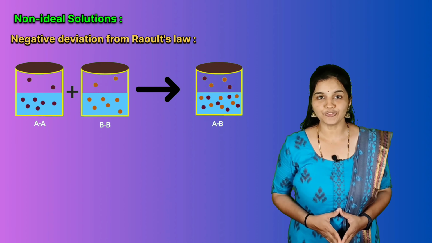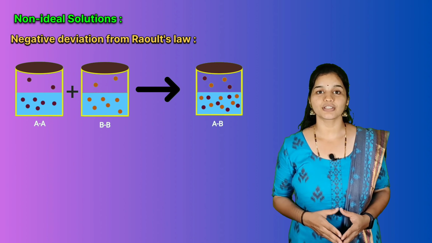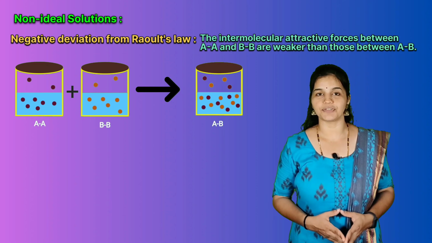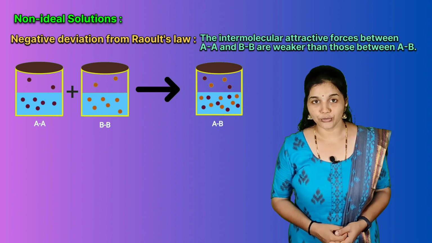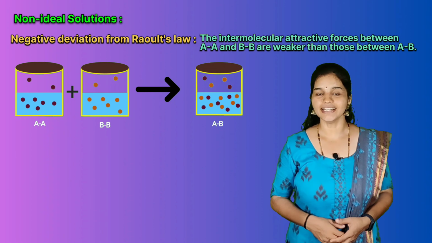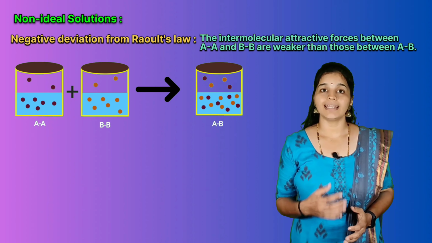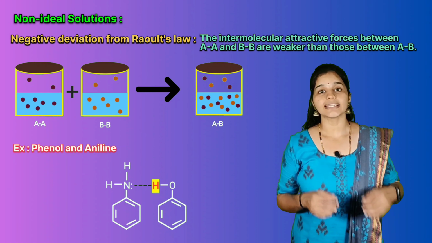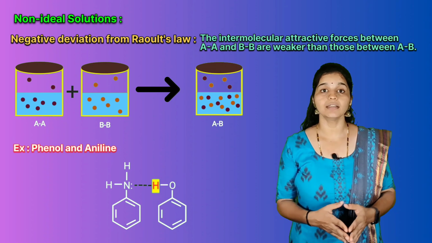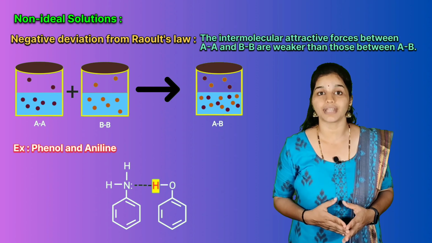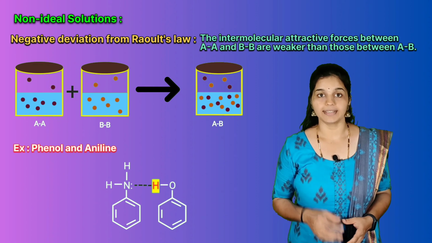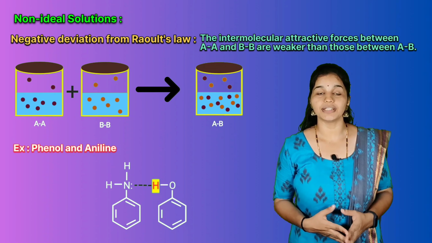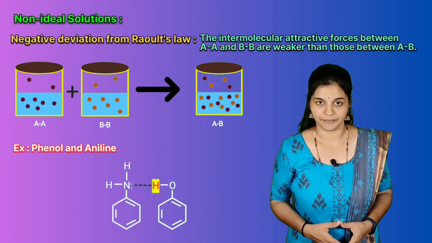Now coming to the case of negative deviations. The intermolecular attractive forces between AA and BB are weaker than those between AB. This leads to a decrease in vapor pressure resulting in negative deviations. An example of this type is a mixture of phenol and aniline. Here, the intermolecular hydrogen bonding between the phenolic proton and the lone pair of the nitrogen atom of aniline is stronger than the respective intermolecular hydrogen bonding between phenol-phenol and aniline-aniline.